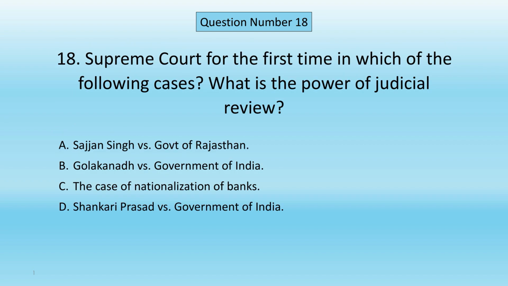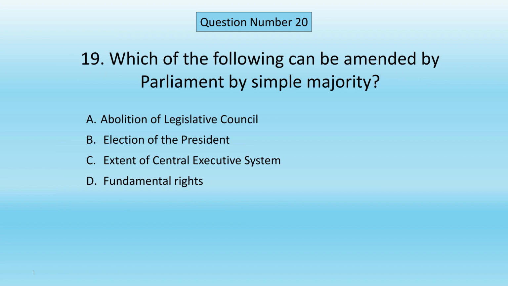Question number 18. In which of the following cases did the Supreme Court for the first time exercise the power of judicial review? A. Sajjan Singh vs. State of Rajasthan. B. Golaknath vs. State of Punjab. C. The case of nationalization of banks. D. Shankari Prasad vs. Union of India. Correct answer is B. Golaknath vs. Government of India.